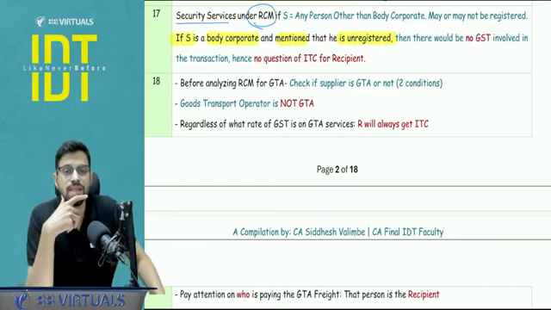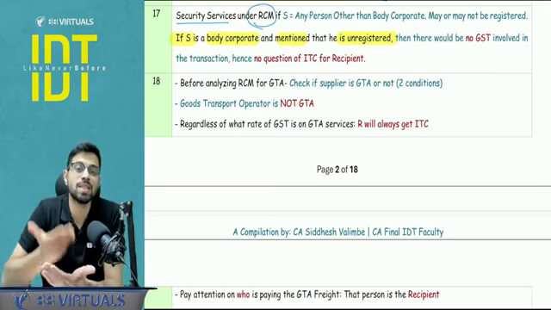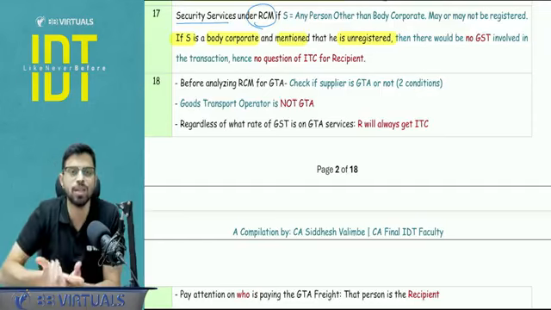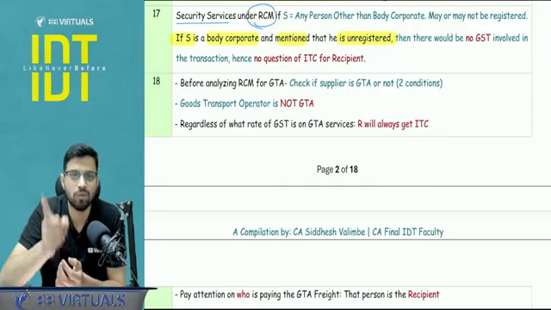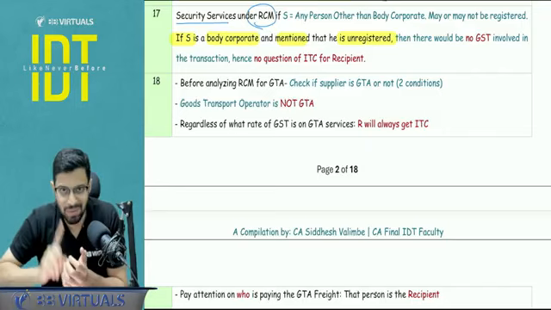But sir, you don't say this when we talk about RCM. Guys, in RCM section 24 applies, mandatory registration, GST 100% is going to be there. But in FCM, you have to see whether the supplier is registered or not because the registration threshold applies.